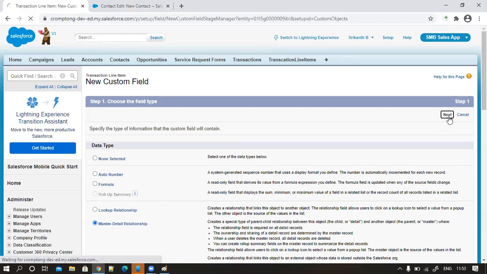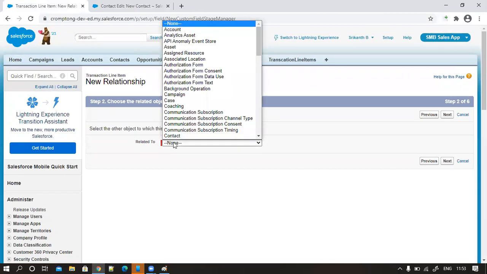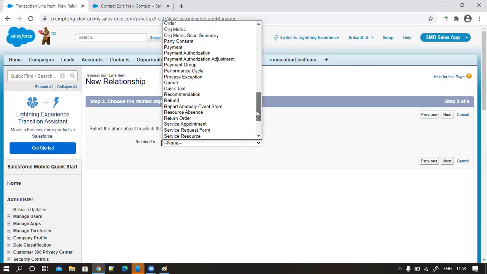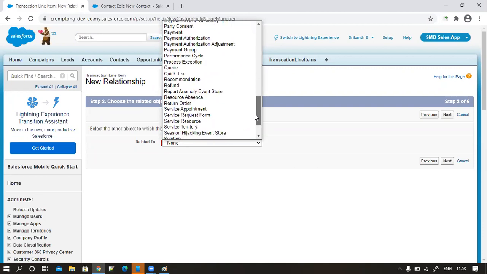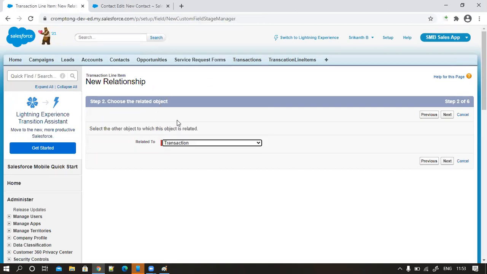Click on next. See, now in which object are you? Transaction line item. And you are related to what? Choose your parent. What's your parent here? There is T here, right? So I choose my parent. I'm in a child and I'm choosing my parent. That's what: the relation starts from the child.